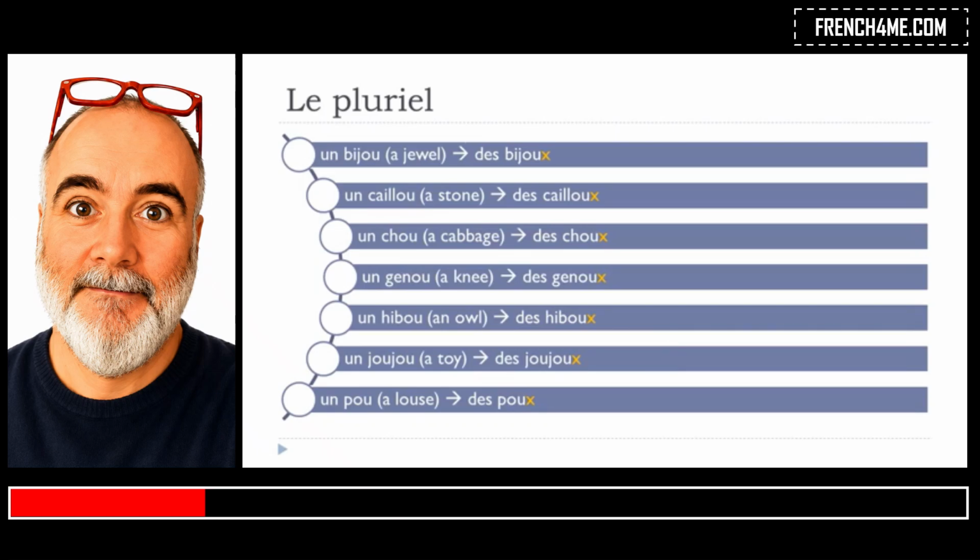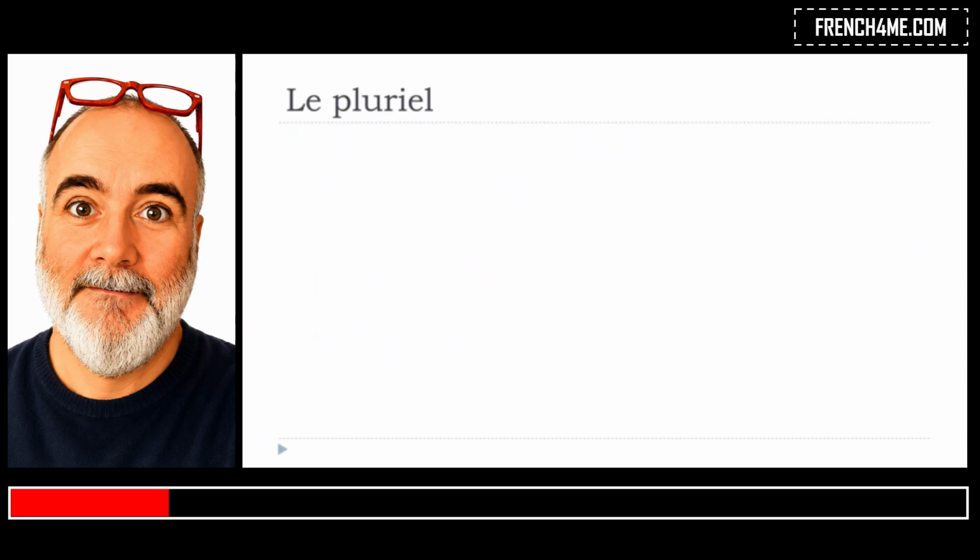The good thing, if you remember carefully what I've been introducing so far, is that for the main group of words you only need to add s at the end, and you basically don't pronounce the s. Or then the exceptions, like these ones here, where you have to add this x at the end, but still you won't pronounce the x. But still, as usual, we've got exceptions.